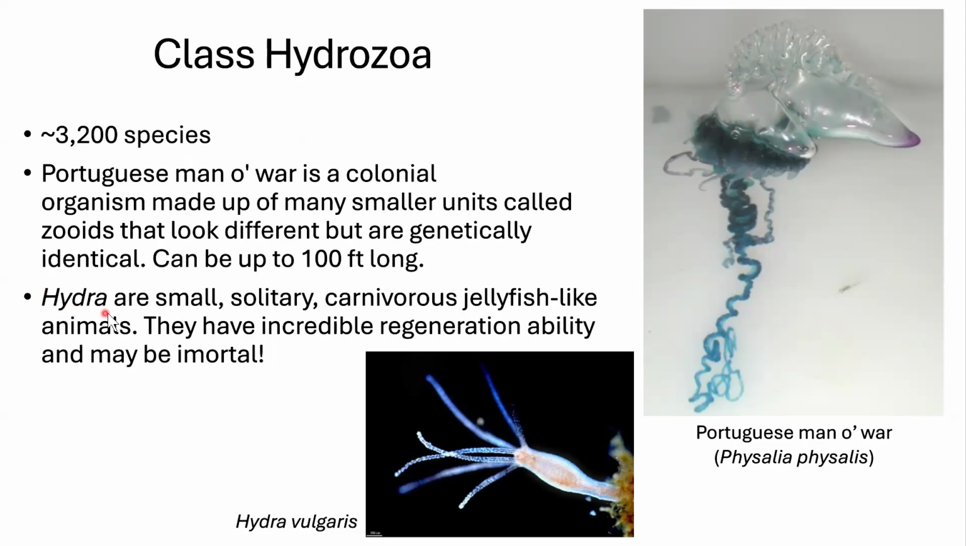We also have hydra in this group. Hydra are beautiful. They're itty-bitty, they're solitary, they're carnivorous, so it uses these arm-like projections to grab food and shove it into its gullet. And if you cut them in half, they regenerate. If we cut their arms off, they regenerate. We think that they may be immortal. They're really incredible little creatures. Lots of research going into how they can control their cells to regenerate like they do.